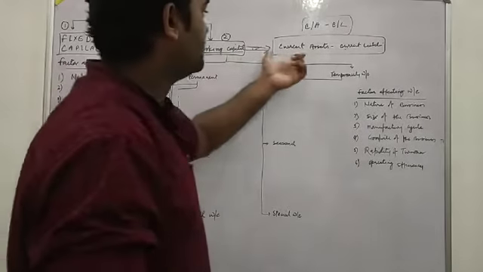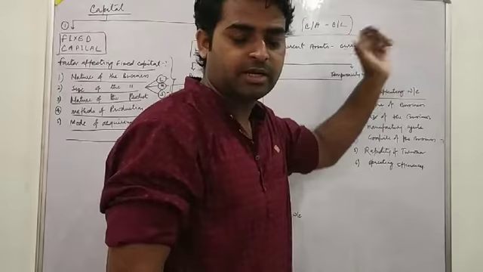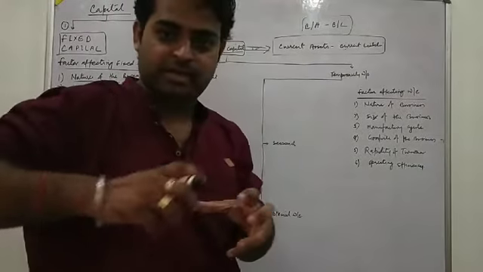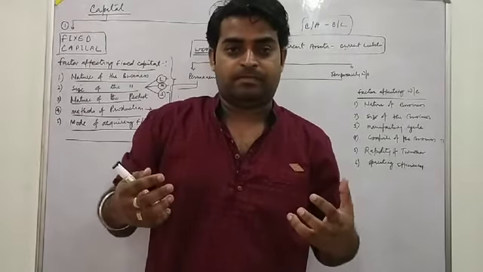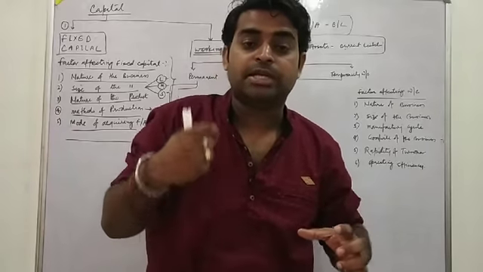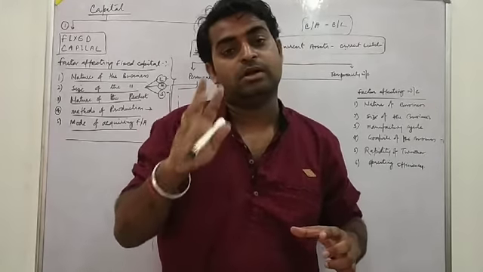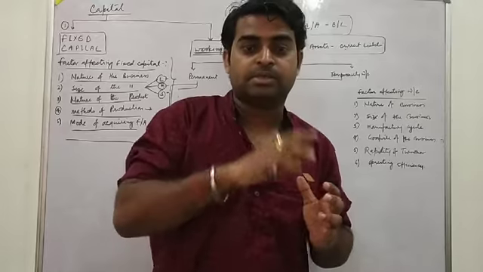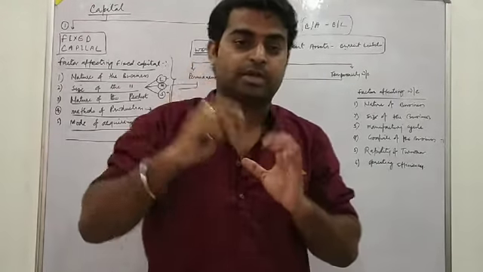Working capital means current assets minus current liabilities. We can also define it as whatever amount we are using in the day-to-day operation, or in operating the business, that is called working capital.